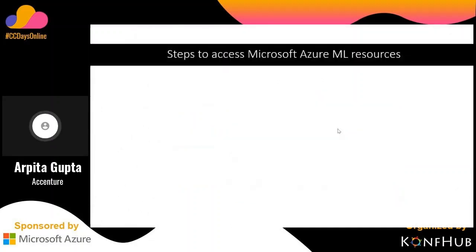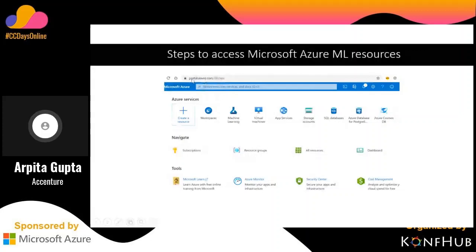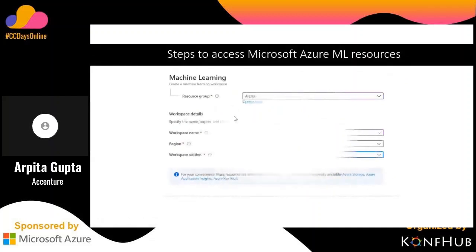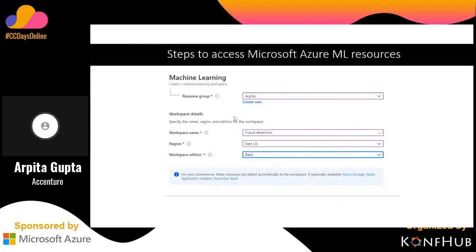Now we have to check how to access these ML resources from Microsoft. First we need to go to portal.azure.com. After that, we will create a resource. Because we are using ML services, we have to create a machine learning resource. When you click on it, it will ask you different things, like which resource group you want and what the workspace name is. The region is usually defined because it determines the region from which you want to access the hardware. It gives you multiple options.